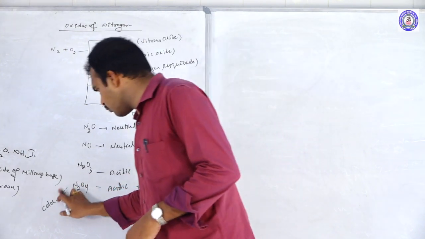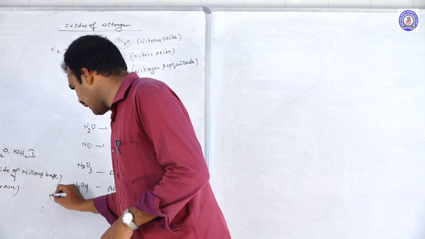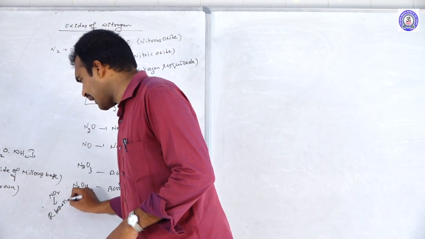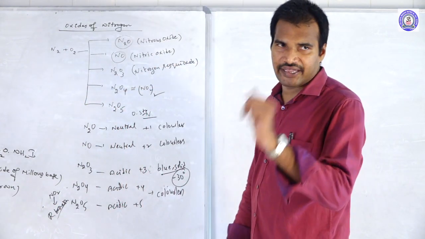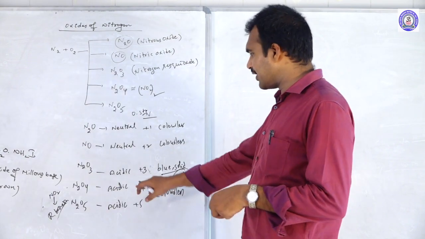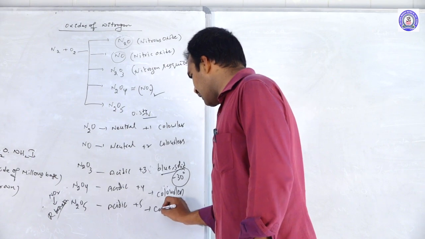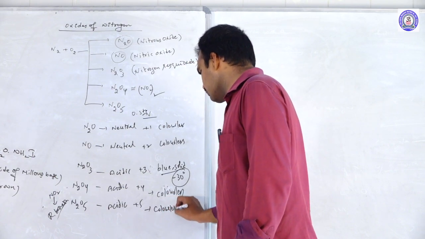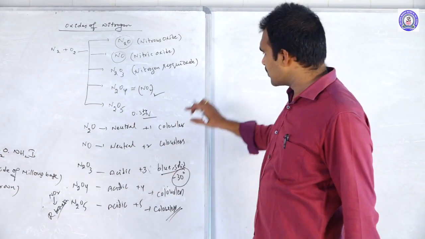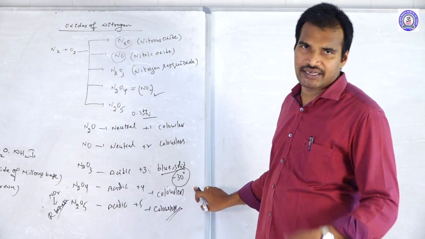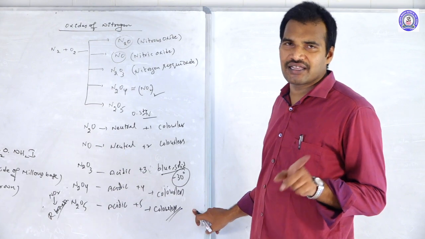But remember that NO2 is a reddish brown gas, whereas N2O4 is a colorless gas. Next, N2O5 is again colorless. So these are the colors. The first two are colorless, the third one is blue, the fourth one is colorless again, but NO2 is reddish brown, and the fifth one is colorless again.